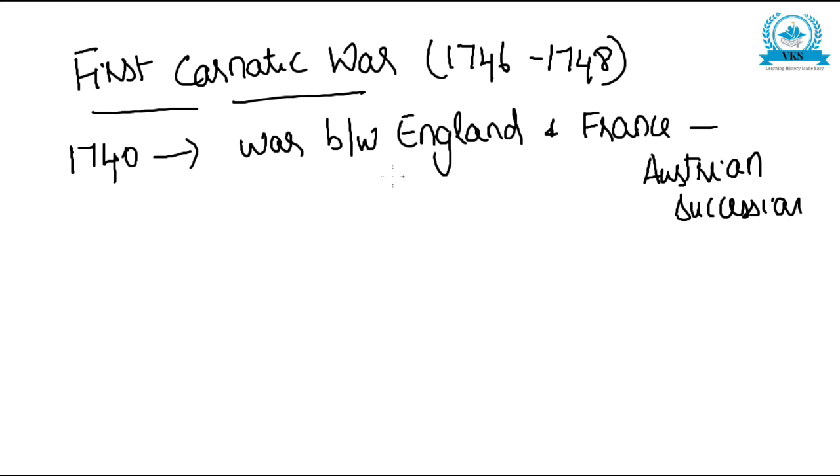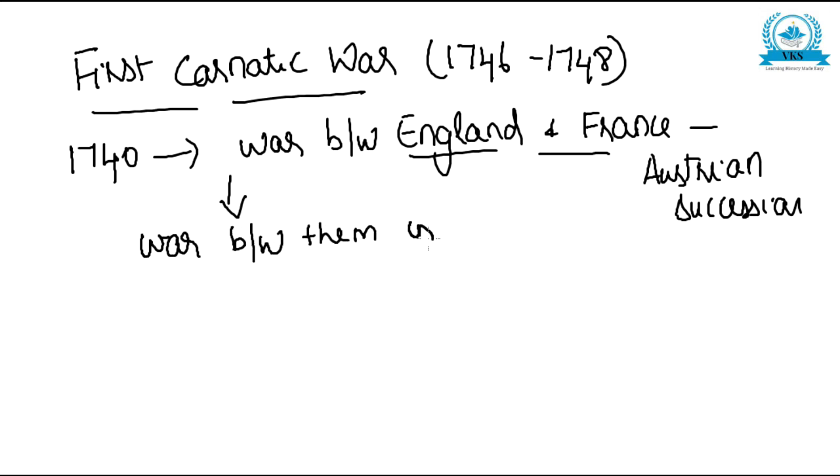This was the reason for the war between England and France in 1740. This same incident led to a war between them in India also. So in their native lands they were fighting on the question of Austrian succession, and that same reason led to a war between them in India.